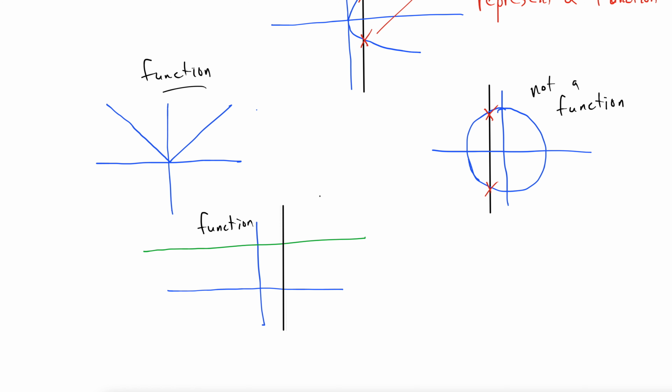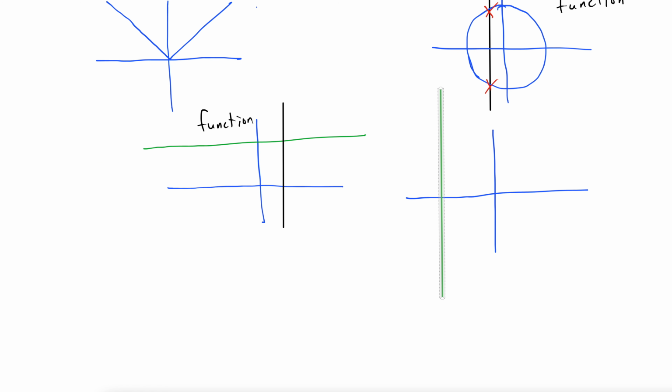Okay, let's try it with a vertical line. All right, so here we go. There's our grid lines again. And here's a vertical line. So let's see what happens when we apply the vertical line test to this line here. Well, it fails really, really bad, right? These lines line up on top of each other.